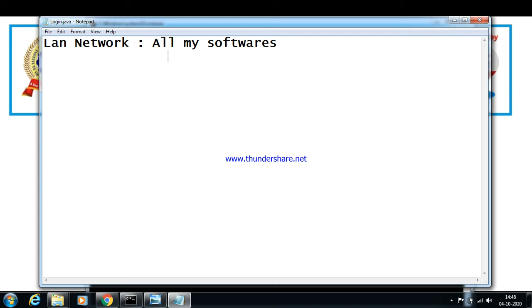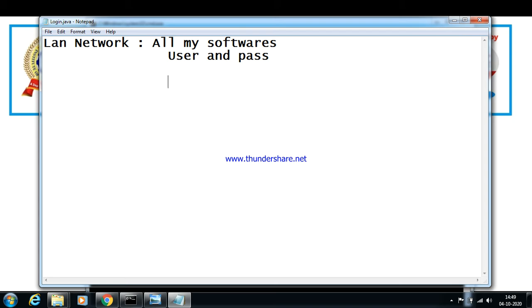I created a username and password for accessing those softwares. Whoever accesses those softwares needs to use this username and password. By this I can say that the username and password will always be common for any person who accesses the software.